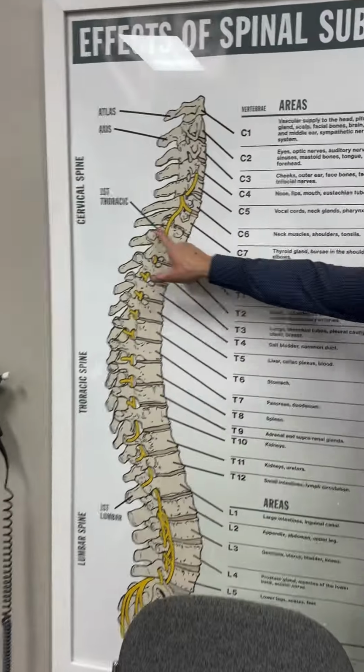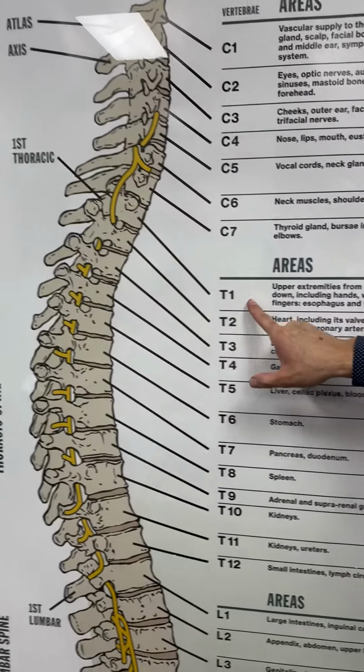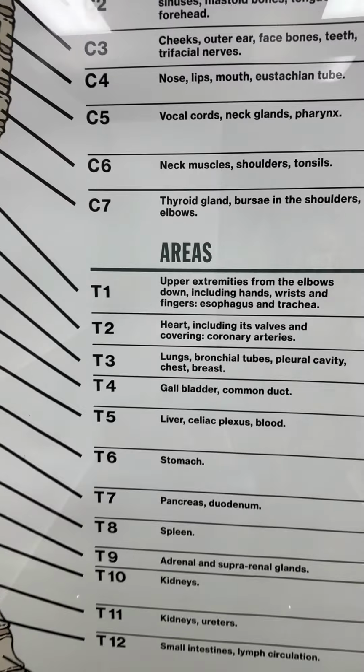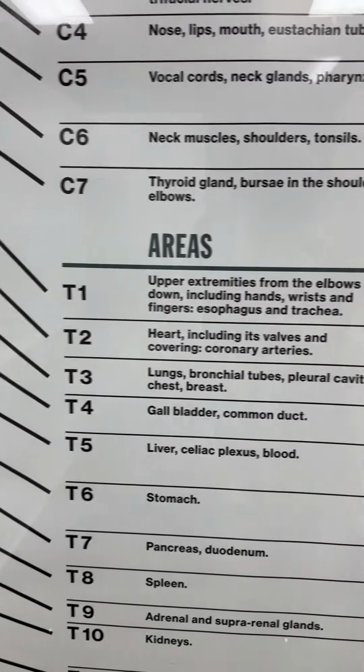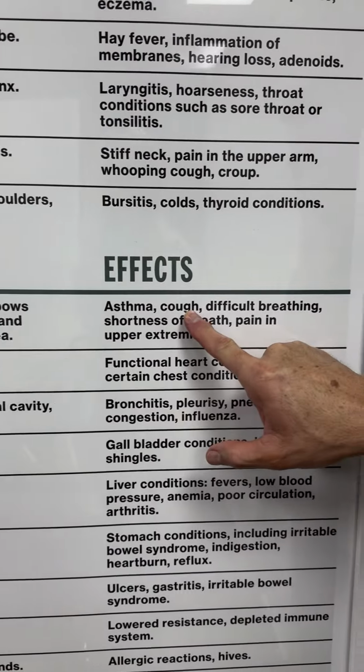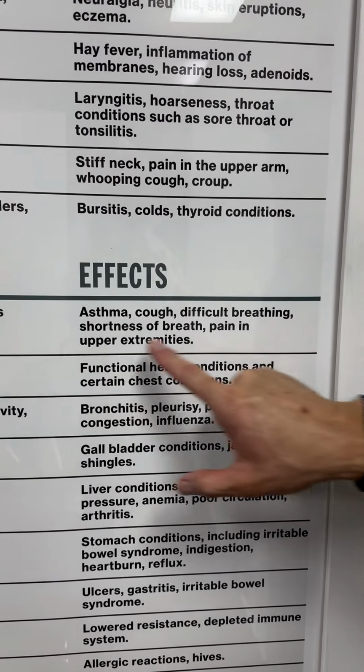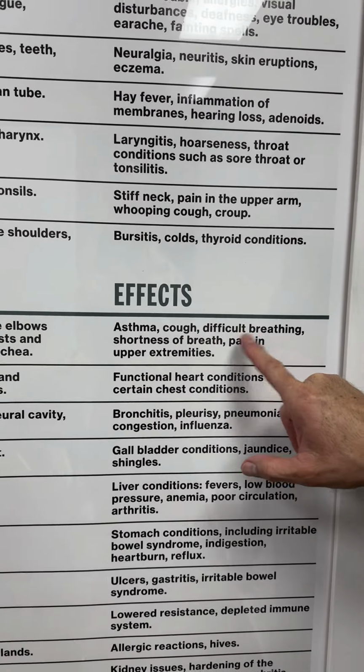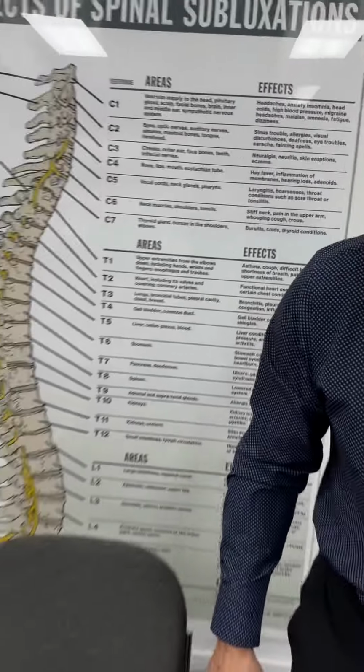This is T1, the first thoracic vertebrae. Look at the effects. So when this vertebrae goes out: asthma, cough, difficulty breathing, shortness of breath, and pain in the upper extremity. So we're going to come back over to the patient.